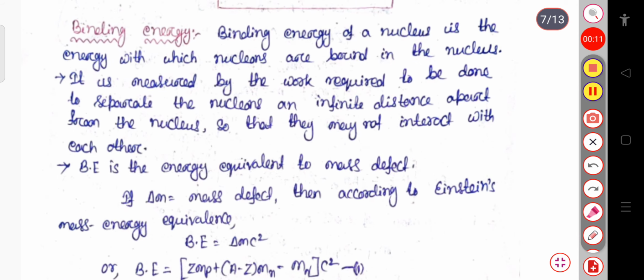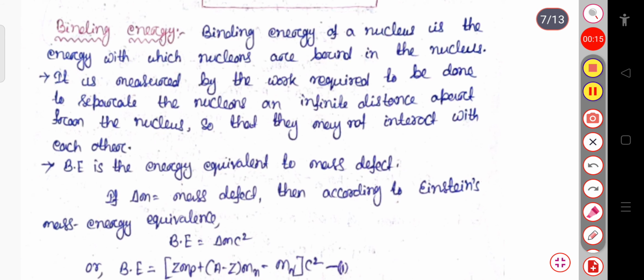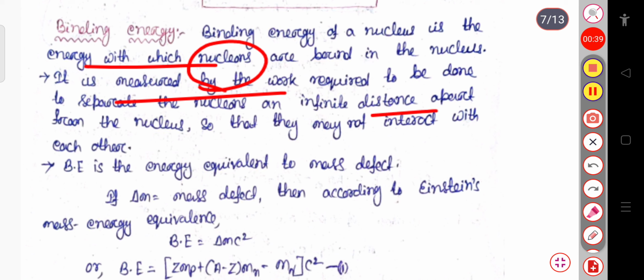In the previous lecture, we have already discussed the mass defect and the binding energy. The binding energy of the nucleus is the energy with which the nucleons are bound in the nucleus. Nucleons are the combination of protons and neutrons. Simply, we can say this is the work required to separate the nucleons to an infinite distance so that they may not interact with each other. That is also called the binding energy.